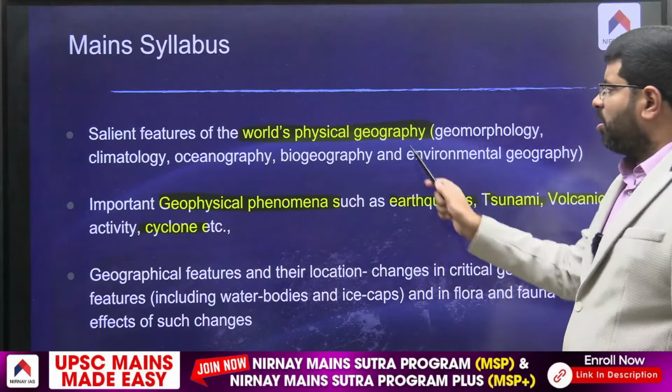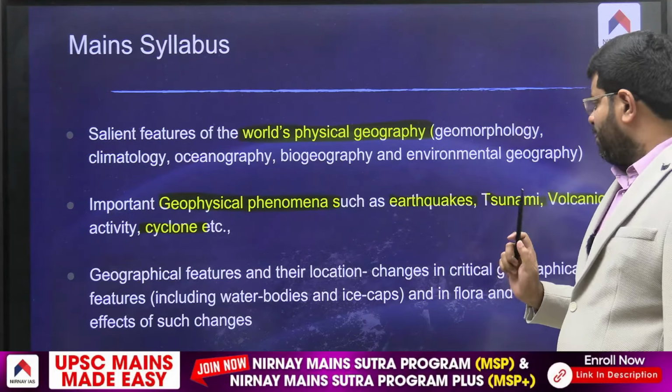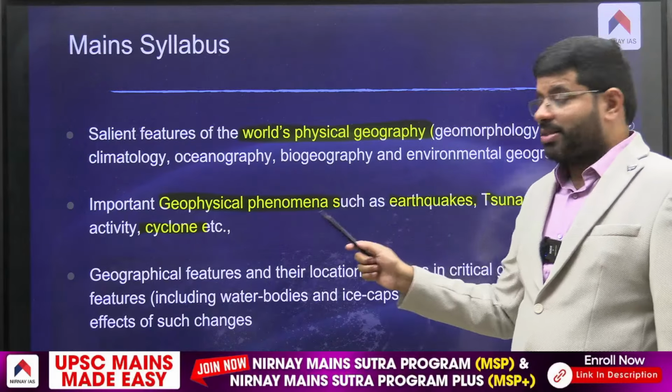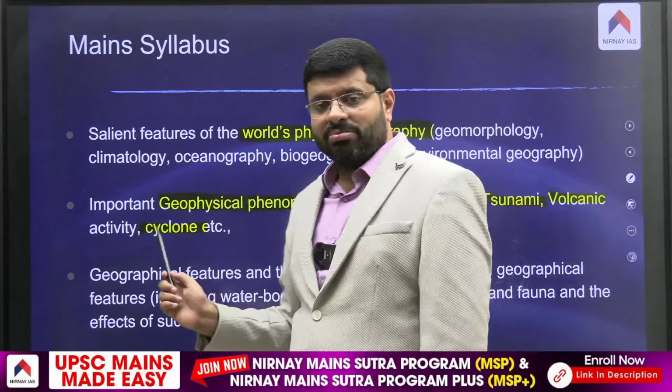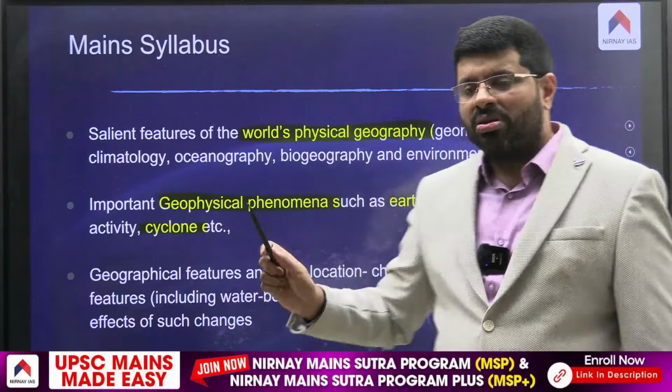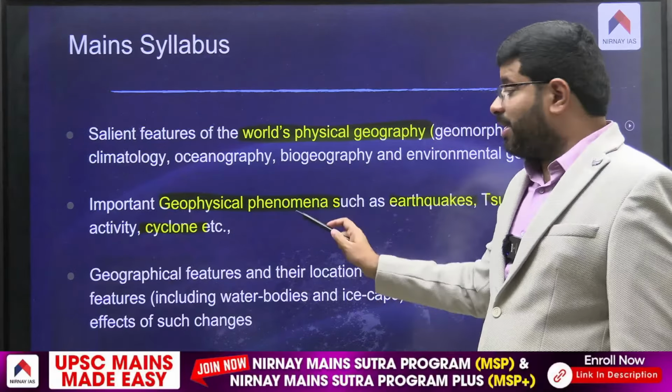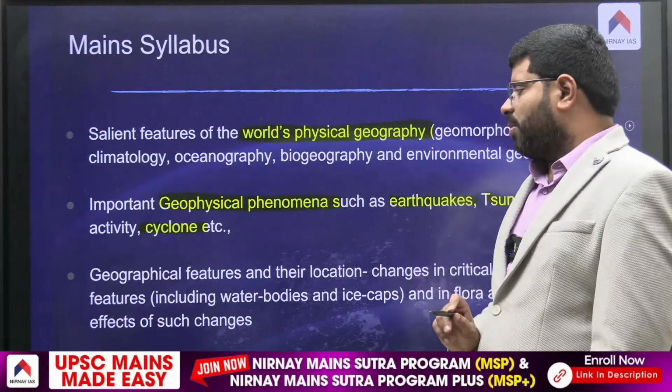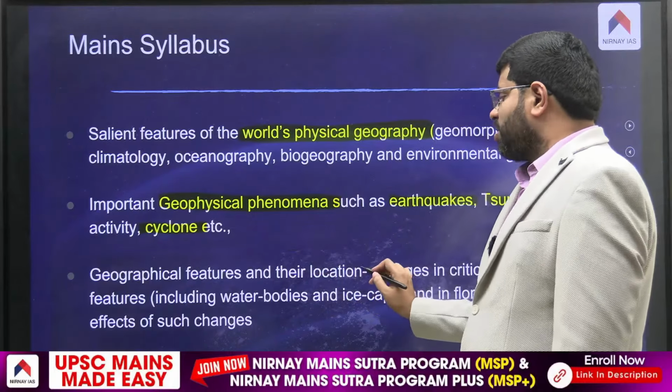Are earthquakes not part of physical geography, geomorphology? Right? But why are they saying this? They are saying that this is a separate thing, which indicates that we need to plan for them. So there is a separate focus. Then geographical features and their location.